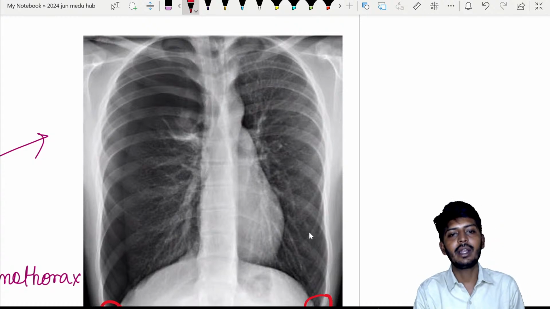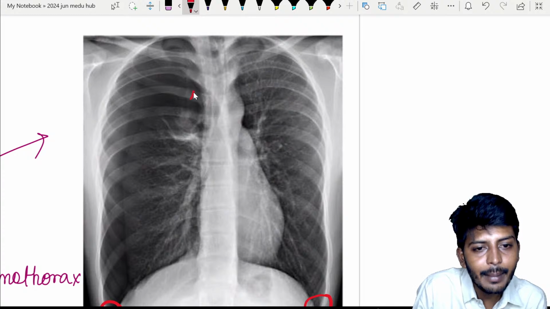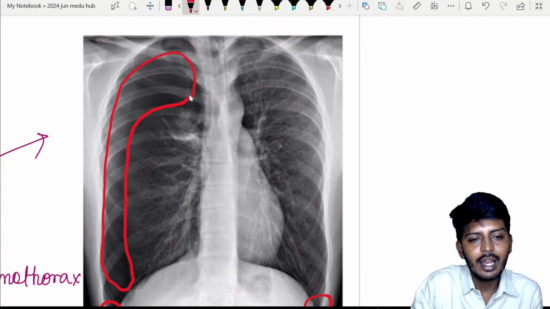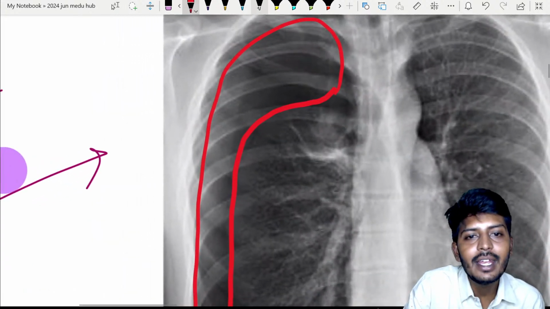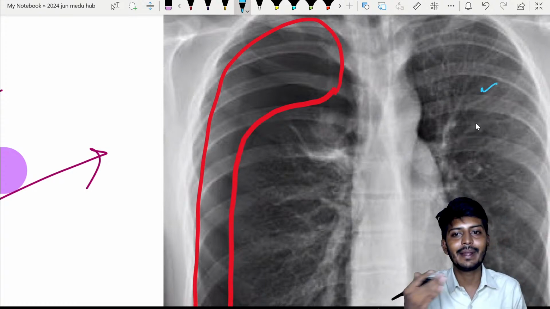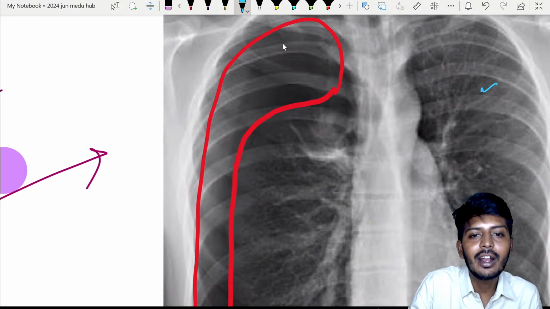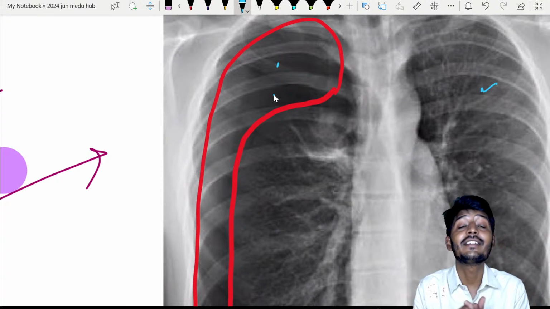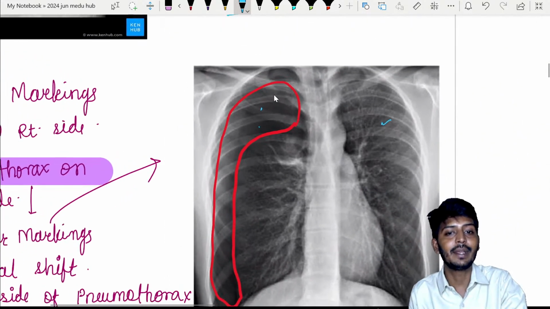Let's go to the next important aspect, B for bronchovascular. So when you notice this area, my dear students, I'll mark this area. You can notice in all this area, let's zoom in and see also. Do you find any vascular marking? Look here, very clearly vascular markings are visible here, right? Very clearly they're visible on the right side. But here on the left lung, on the other side, you're not able to see this. What is that? Bronchovascular marking. So that is suggestive of what? Lung tissue has collapsed. That is suggesting to me lung tissue has collapsed.